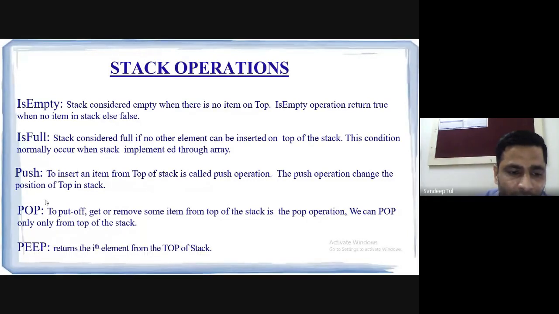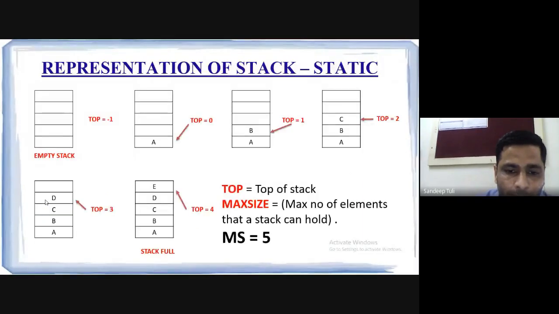And then the next one is peep. Peeping. Everyone has, I think, learned about jhankna. It returns the ith element from the top of the stack. Now suppose this is my stack. I'm asking you to return the third element from the top of the stack. What will it be?